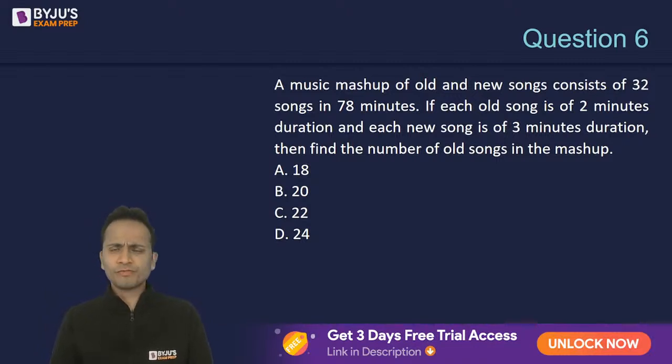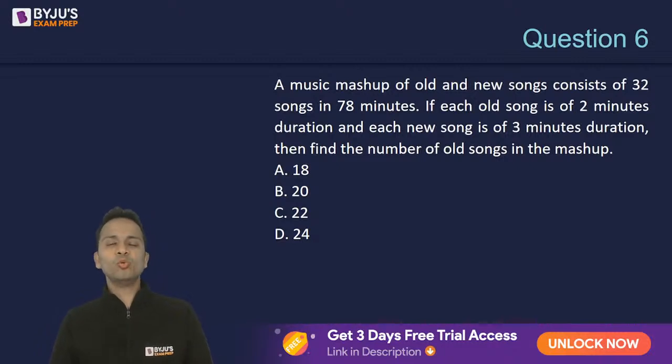So there are a total of 32 songs, which includes old and new songs. Okay, so total number of songs is 32 and the duration is 78 minutes. If each old song is of 2 minutes and each new song is of 3 minutes duration, then find the total number of old songs in the mashup.